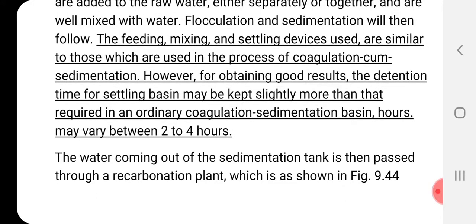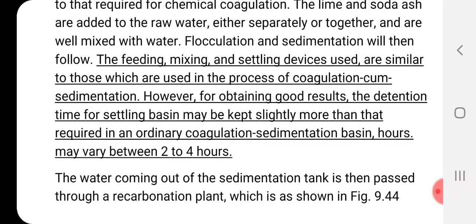So in a coagulation and sedimentation basin, whatever detention time we use, here we have to use a little bit more than that. That is what it is saying. Generally it may be between 2 to 4 hours. Of course in a sedimentation tank also it is the same, 2 to 4 hours. So here also it is 2 to 4 hours. Detention time is maintained here for proper chemical reaction.